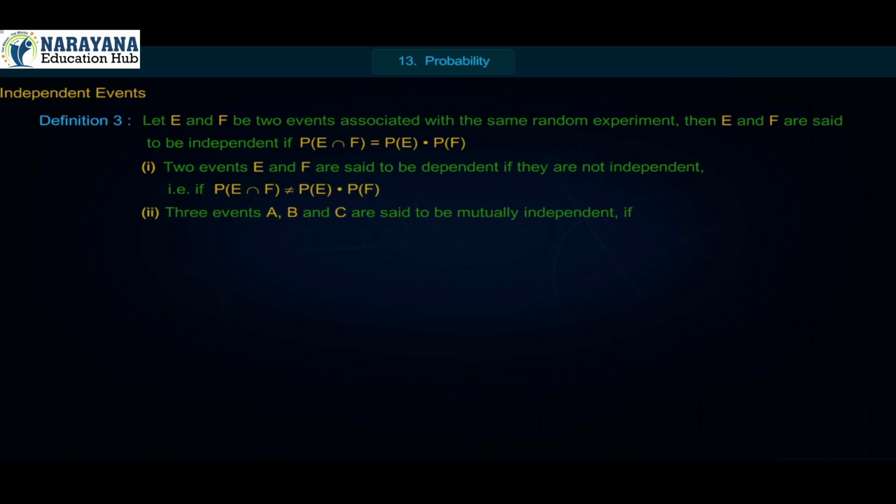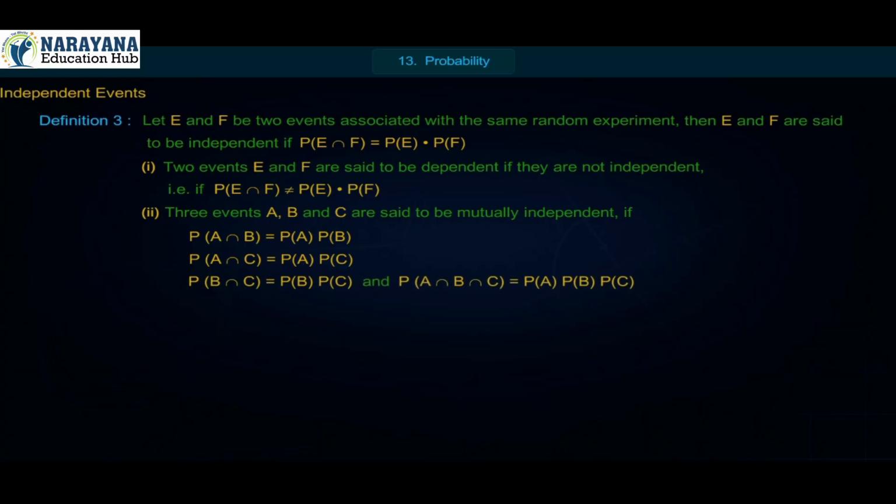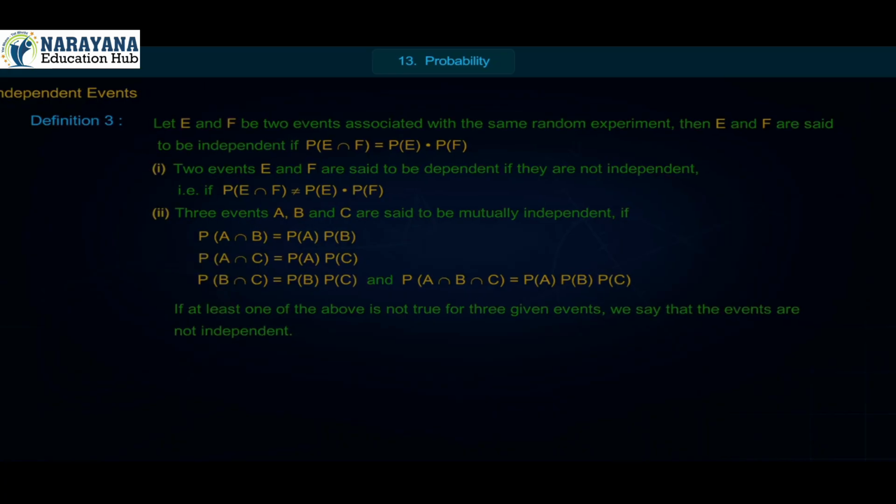Number 2. Three events A, B and C are said to be mutually independent if P of A intersection B is equal to P of A into P of B, P of A intersection C is equal to P of A into P of C, P of B intersection C is equal to P of B into P of C, and P of A intersection B intersection C is equal to P of A into P of B into P of C. If at least one of the above is not true, for three given events, we say that the events are not independent.